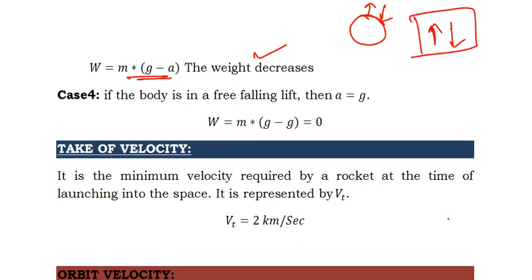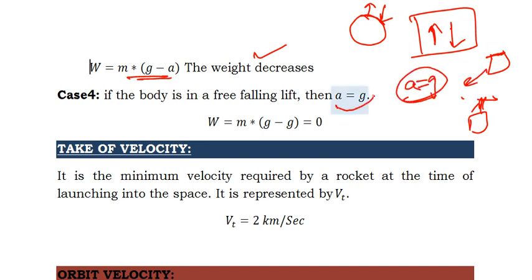And if the lift is falling freely: generally the lift is tied by a rope, because of which it has some particular acceleration. If there is no rope, then it is freely falling, like a simple, normal body in free fall. When it is freely falling, the acceleration of the lift will be equal to the value of g. So when a = g, the weight of the body will be mg - mg, which is equal to 0.